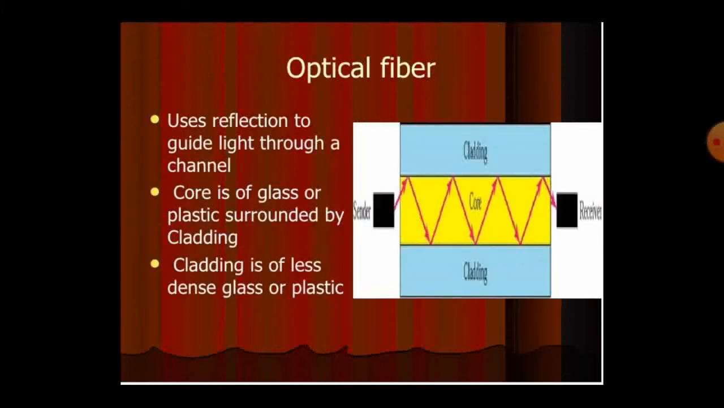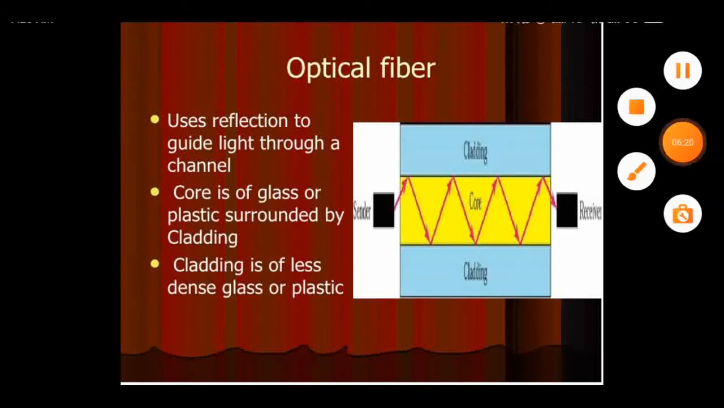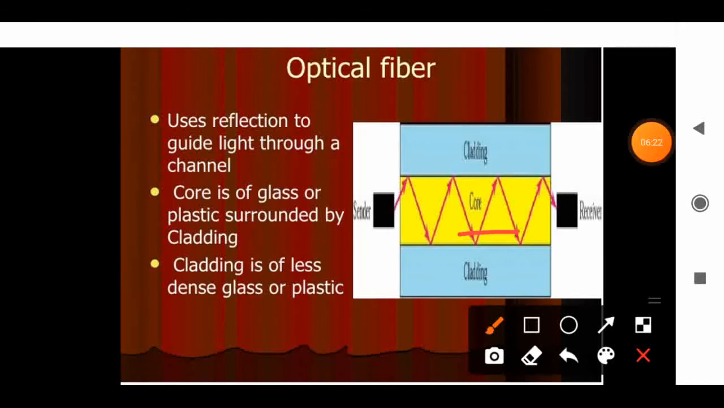Optical fiber uses reflection to guide light through a channel. So how are the signals transferred through the optical fiber? Through light, through a channel. The core is glass. It is fully covered with plastic, that is cladding. Cladding is less dense glass or plastic. So the core is like glass, fully covered with cladding.